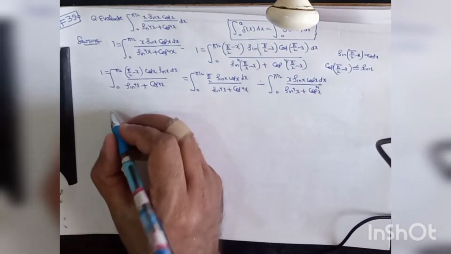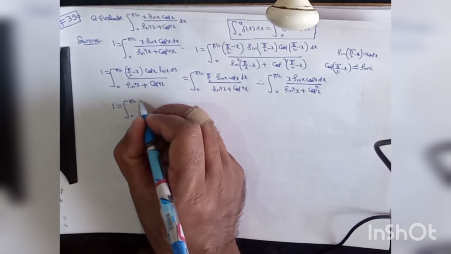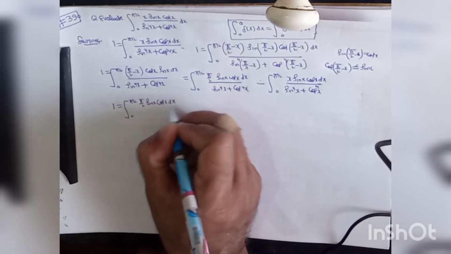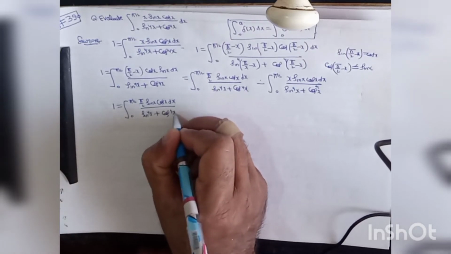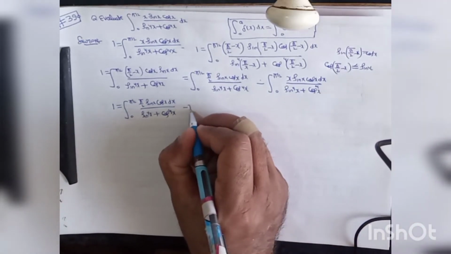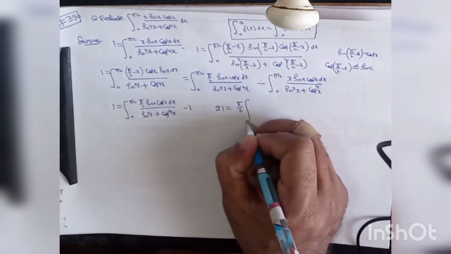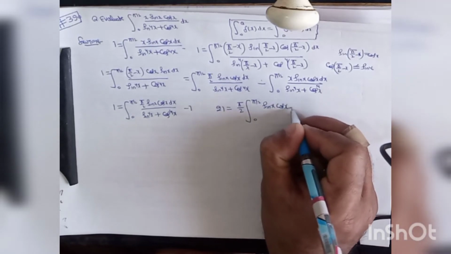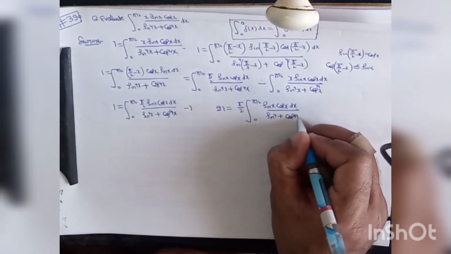Now this may be written as I is equal to the integral of pi by 2 sin x cos x dx divided by sin^4 x plus cos^4 x, minus the integral which is clearly equal to I. So this may be written as minus I. So 2I may be written as pi by 2 times the integral from 0 to pi by 2 of sin x cos x dx divided by sin^4 x plus cos^4 x.